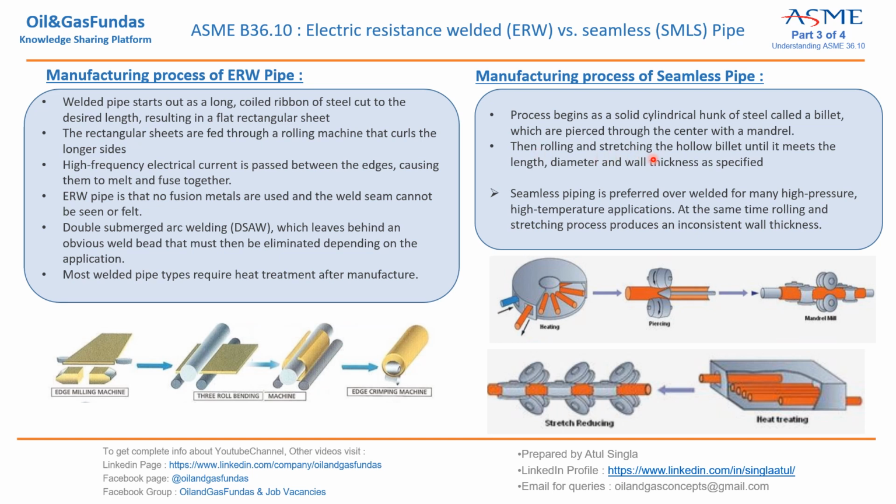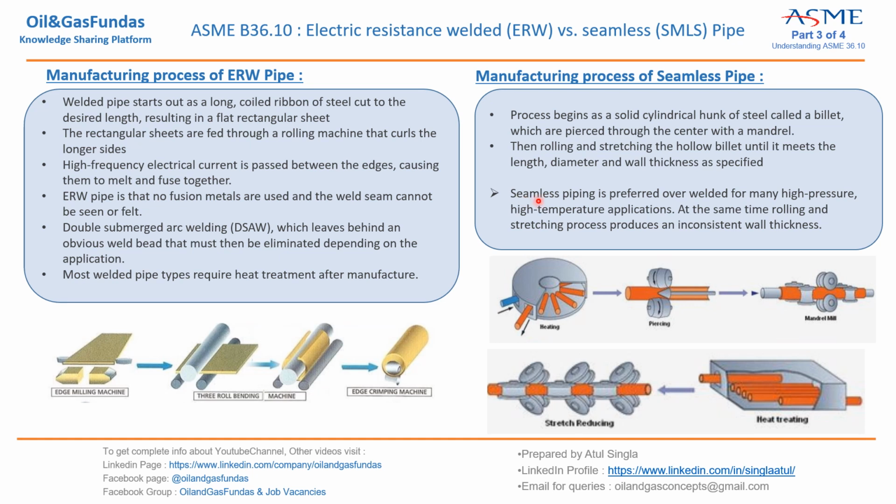Then rolling and stretching the hollow billet until it meets the length, diameter and wall thickness as specified. First we are piercing it, then we are rolling and stretching it so that the hollow pipe is received.